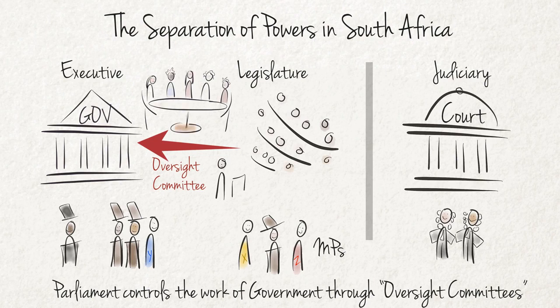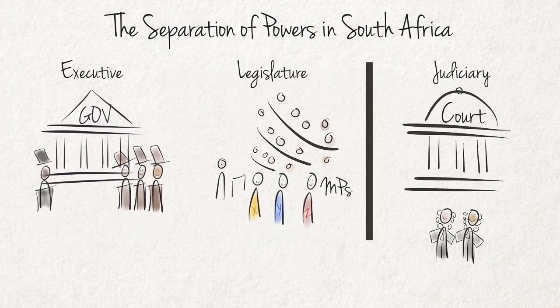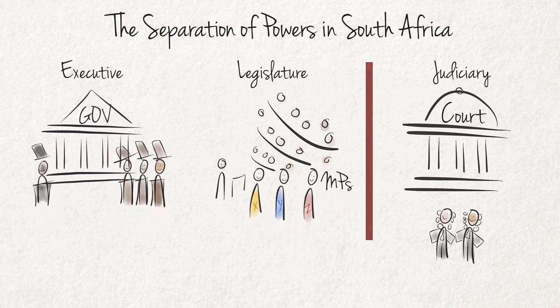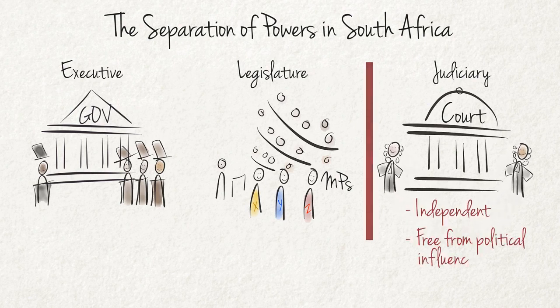Some overlapping between the three branches will happen, especially due to the fact that the members of the cabinet and the majority of the MPs in the National Assembly are from the governing party. However, the separation between the judiciary and the other branches of government is usually very strict, as the judiciary must act independently and free from political influence.